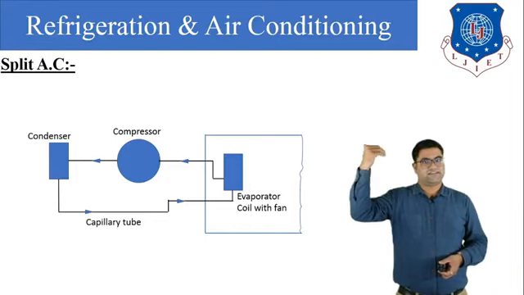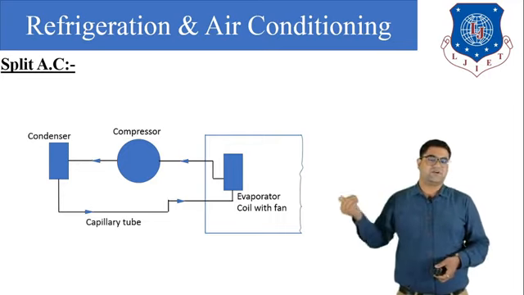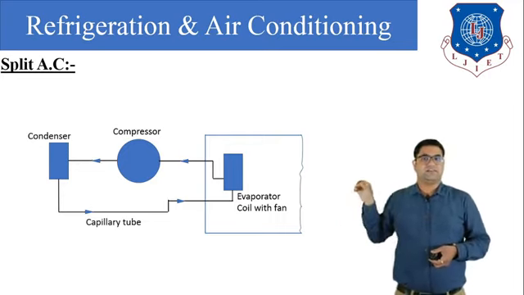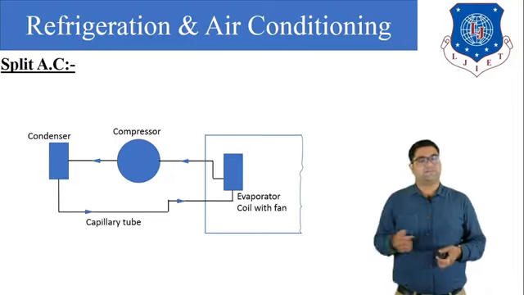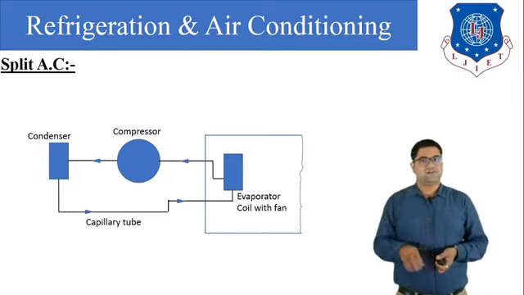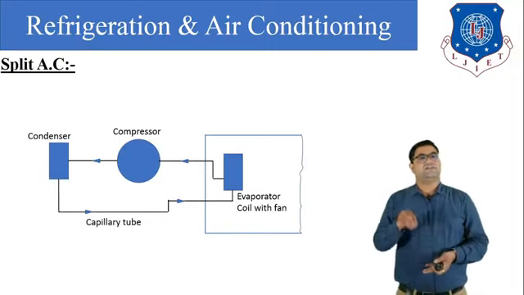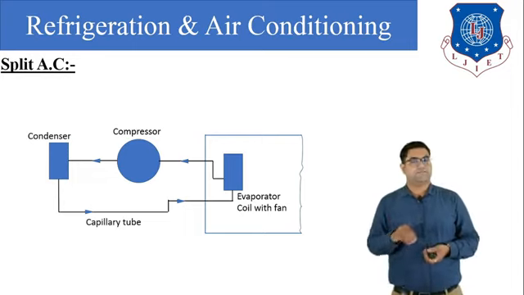So it rejects its heat to the atmosphere where it converts into liquid form. Then this liquid refrigerant enters the capillary tube. In the capillary tube the pressure of the liquid is reduced, so outside the capillary tube we get low pressure, low temperature liquid refrigerant.